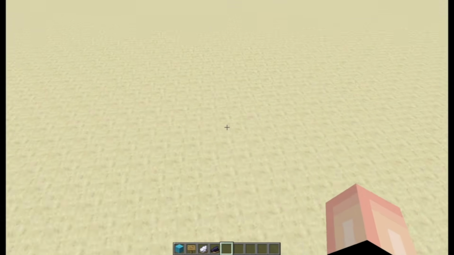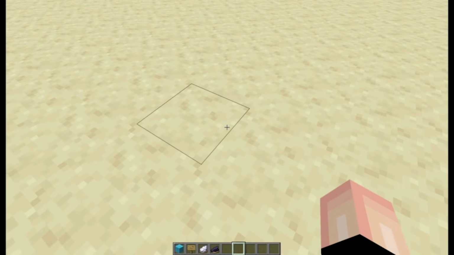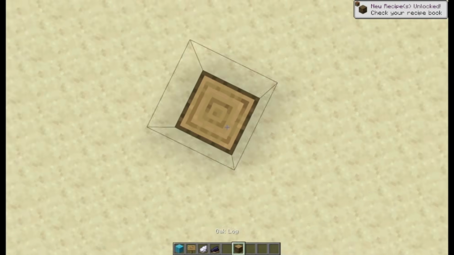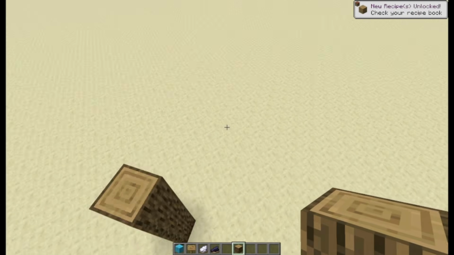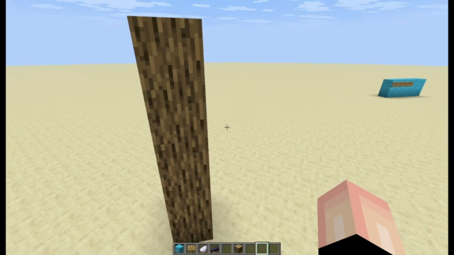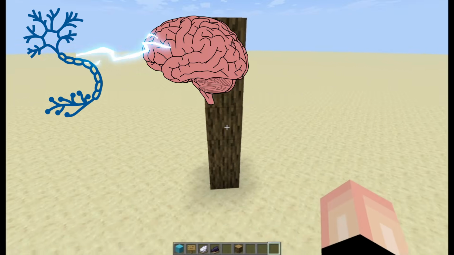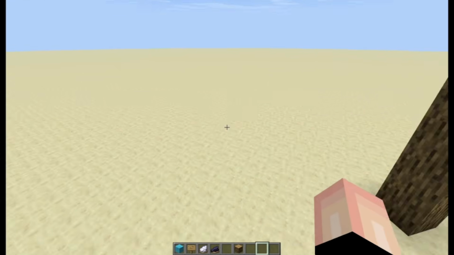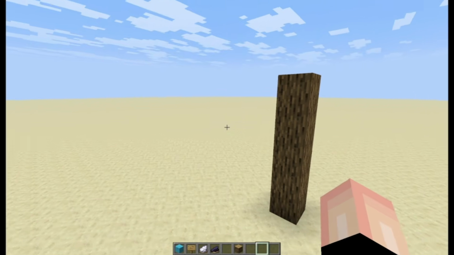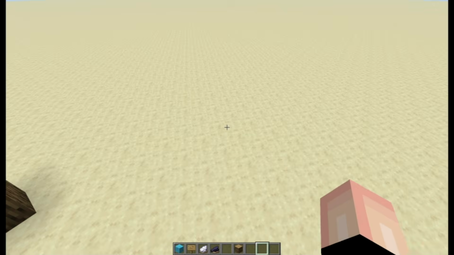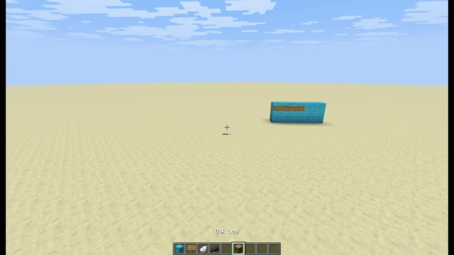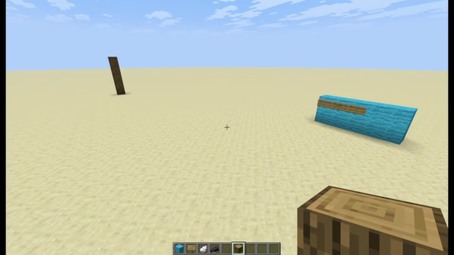So if I put a tree, for example, right here, let's go ahead and do that for the sake of argument. If I take an oak log and I build a tree right here, I want to simulate a nerve impulse through this organism that will touch the tree and trigger, hey, there's something in the way. We'll need to find some way of having some sort of central processing unit or a brain that can be like, oh, I can't walk through this tree, I need to move around. And I don't even know how possible that is because, like I said, my Redstone capabilities are not inherently good yet. So we'll have to see what we can do with that.